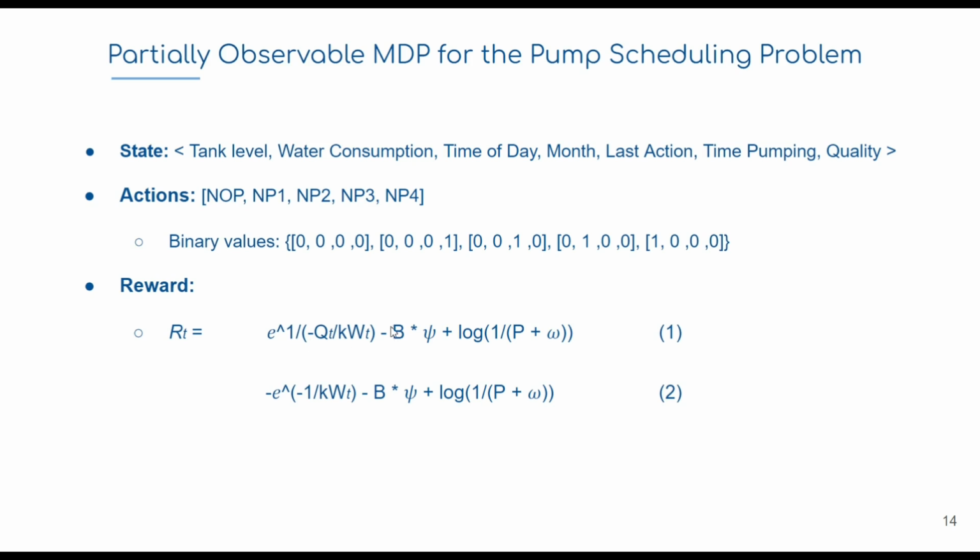In the middle term, we penalize when the safety constraints regarding the tank levels are not met. In the last term, through the variable p, we penalize the cumulative time that some pump is operating, and through the variable ω, we penalize when you switch the pump operation. The second reward function is quite similar, but instead of giving a positive value for the efficiency, we penalize the electricity consumption directly.